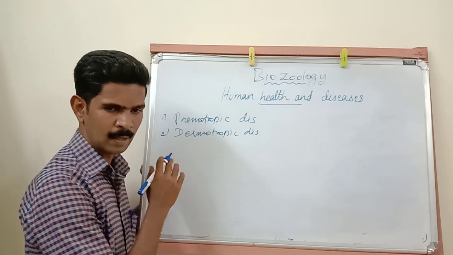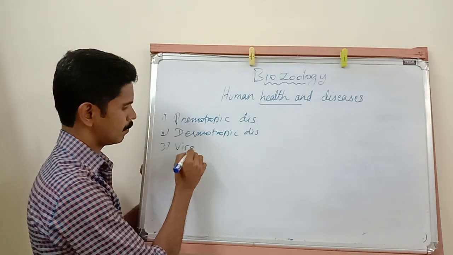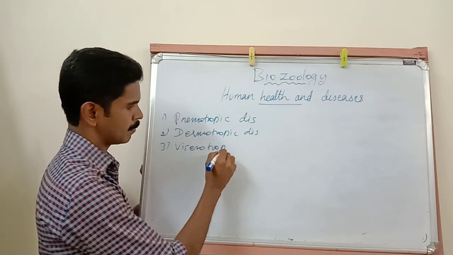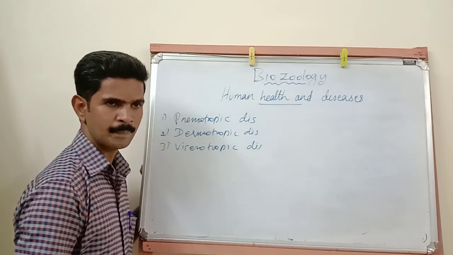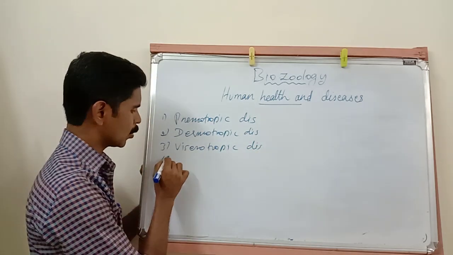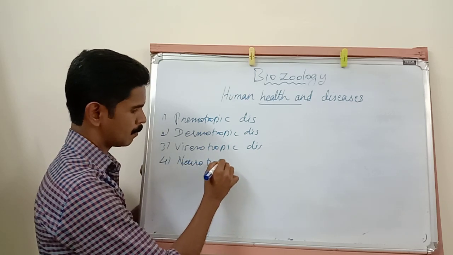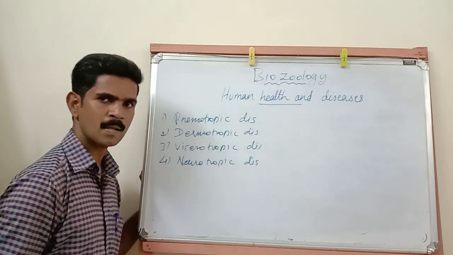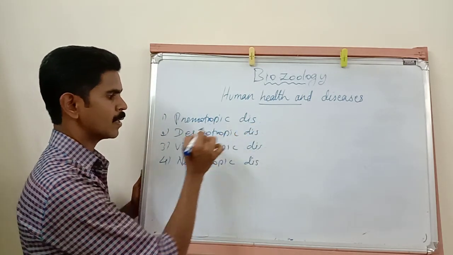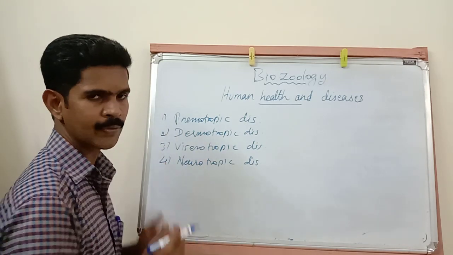The third one is called viscerotrophic disease. The last one is called neurotrophic disease. So: pneumotrophic, dermotrophic, viscerotrophic and neurotrophic disease.